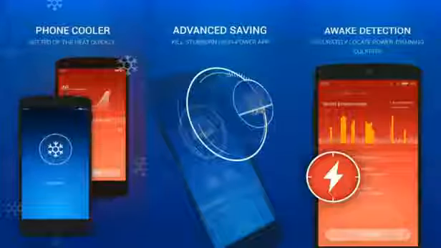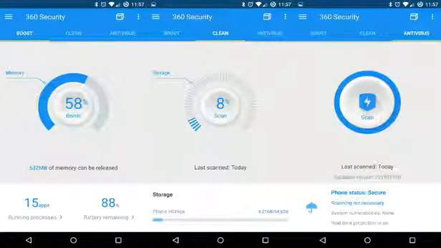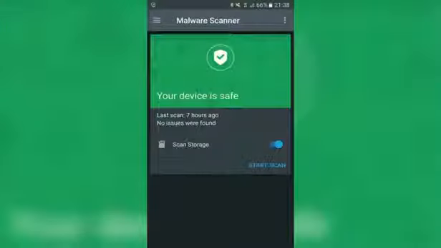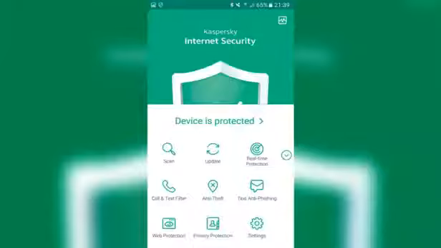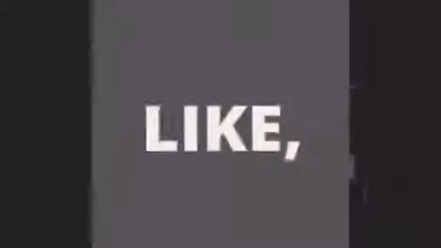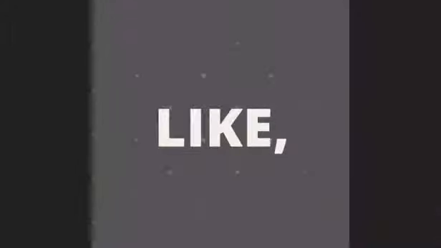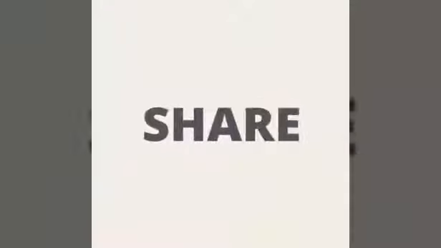However, if you install software from third-party sources or if you have a rooted device, both these situations can open you up to malware that Google has no control over. And also, these apps slow down your device. If you want further information about antivirus, you can watch my previous videos. So these are the applications which are bad for your Android device.